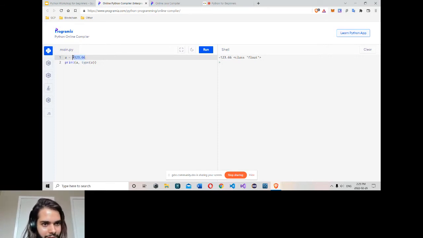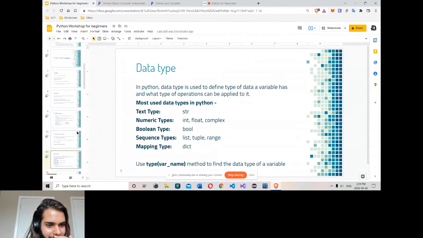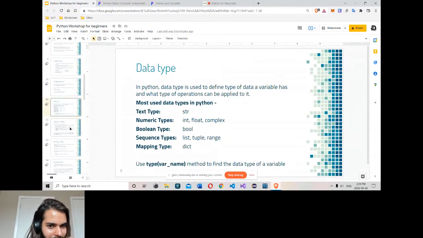Then there's complex. Complex is actually used in mathematics. Complex numbers simply have a real part and an imaginary part. I have a complex number here.